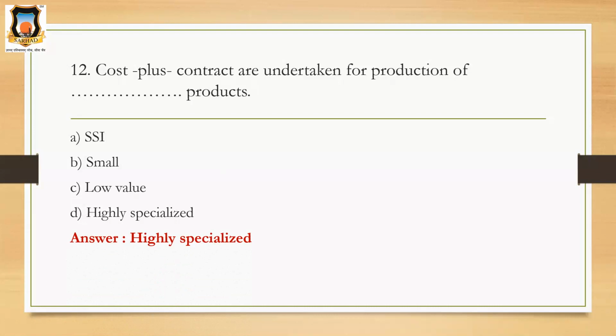Why highly specialized products? Where the estimated cost of contract cannot be ascertained accurately because of frequent changes in the prices of materials and labor rates, or where the work to be done is not fixed at the time of placing the contract, or when the contract is totally new to the contractor, or where the contract requires a fairly long period to complete. For highly specialized products, the cost plus contract method is followed.